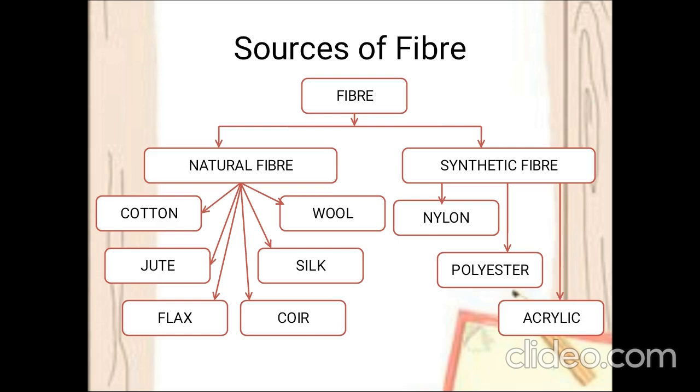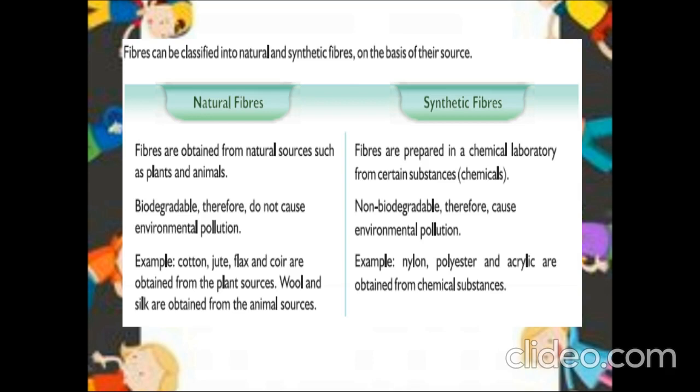In the case of natural fiber, the fiber can be obtained either from plants or from animals. Cotton, jute, flax and coir are obtained from plants, whereas silk and wool are obtained from animals. Now we are going to see the difference between natural fibers and synthetic fibers. Natural fibers can be obtained from nature, that is from plants or animals, whereas synthetic fibers can be prepared in a chemical laboratory with the help of some chemical substances.